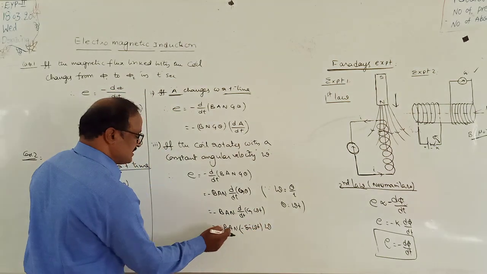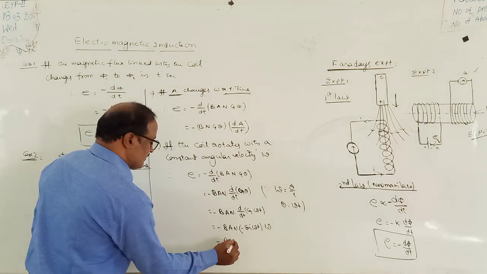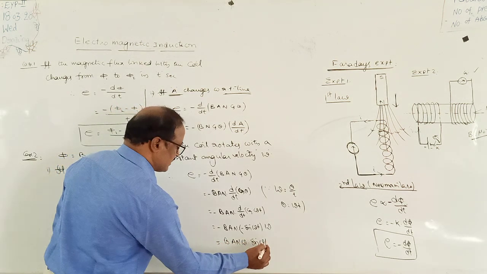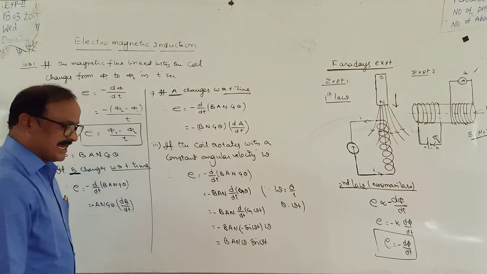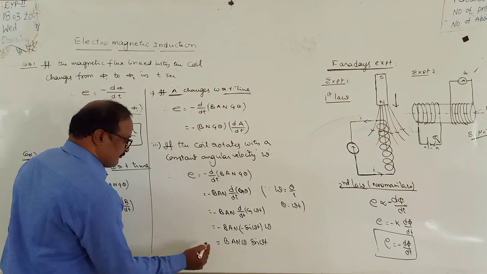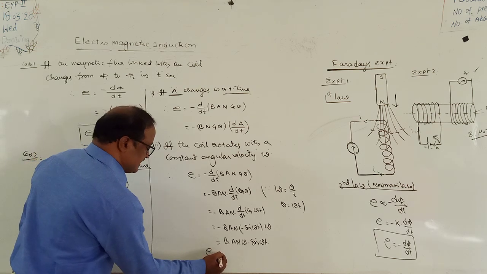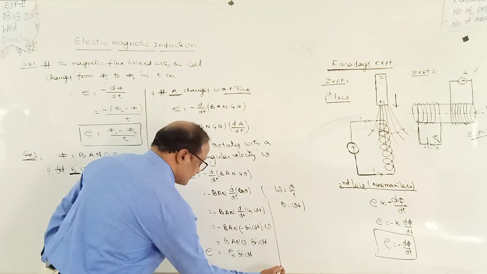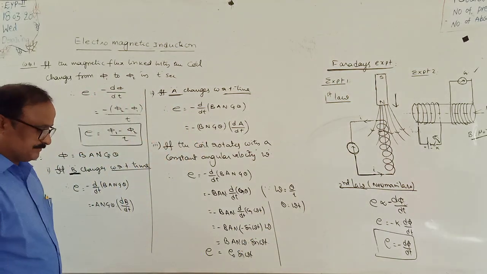That is equal to minus plus BAN omega into sin omega t. Therefore, this can also be written as E is equal to E naught into sin omega t.